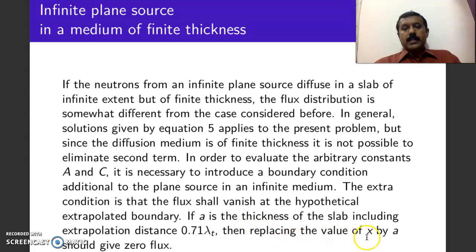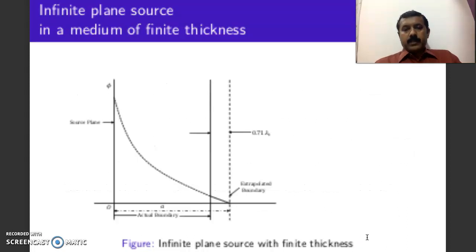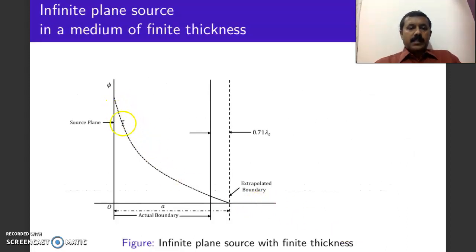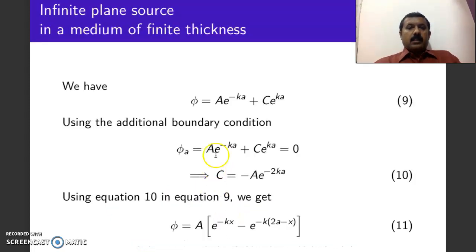Therefore, replacing this x by some a, this is how the flux varies. Flux decreases exponentially. This is the actual boundary. This is x. The flux cannot become 0 here. We assume that the flux becomes 0 at an extended distance. That extended distance will be x plus 0.71 lambda t, which we take as a. Hence, at a, the flux becomes 0.